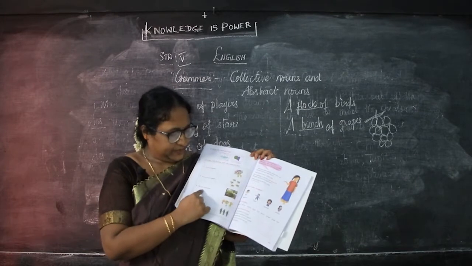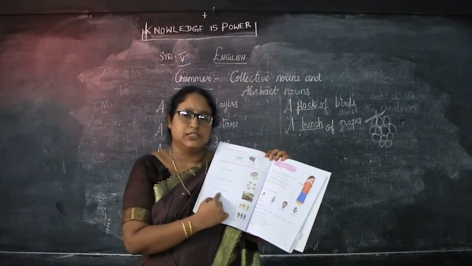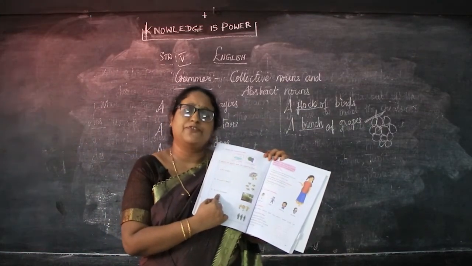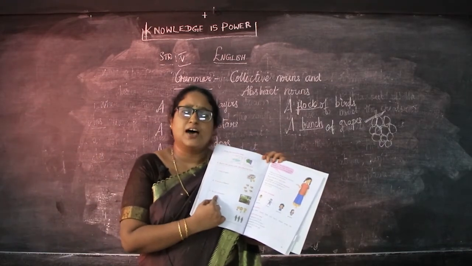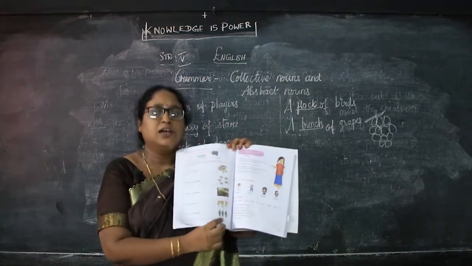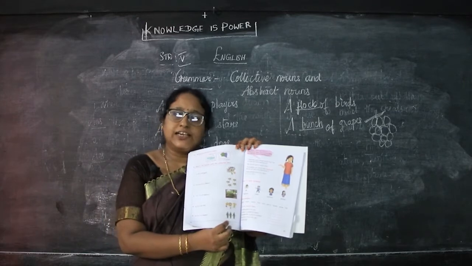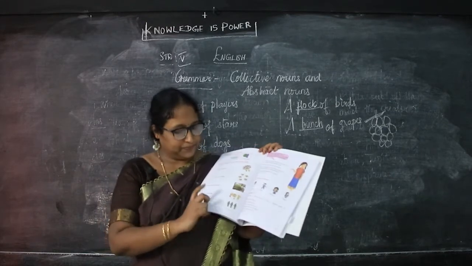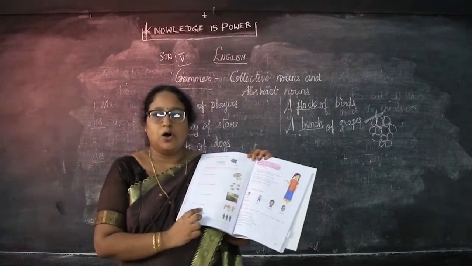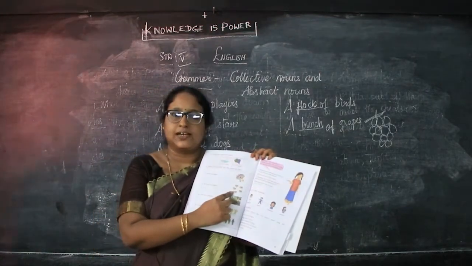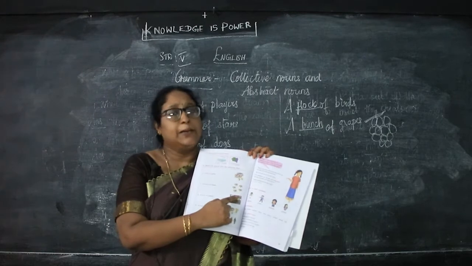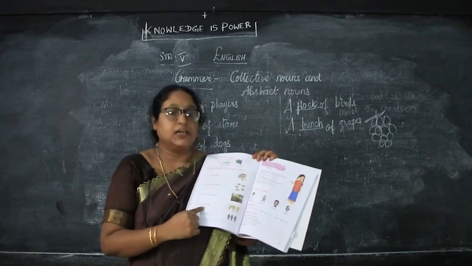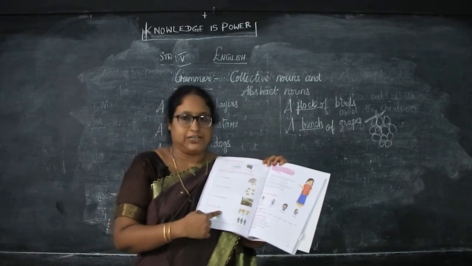Next, what do we have? An army of soldiers. What do the soldiers do for us? They fight for our country. That's an army of soldiers. See the picture here? More than 2, that is 3 soldiers are there. So they are called an army of soldiers. Next, a shoal of fish. See, so many fishes are there. 1, 2, 3, 4, 5, many fishes. So they are called a shoal of fish.